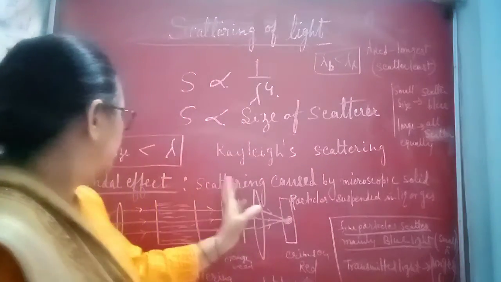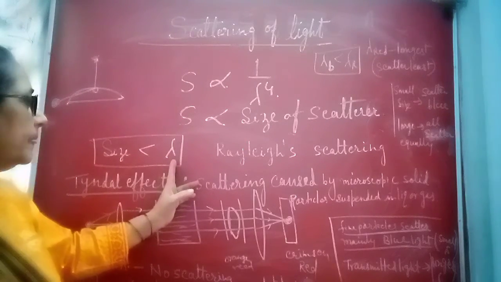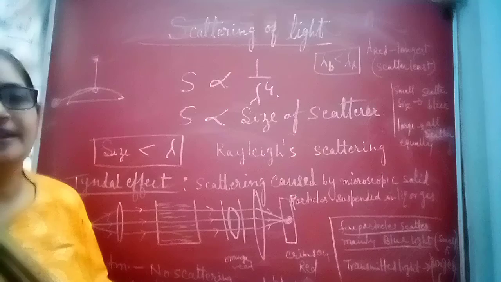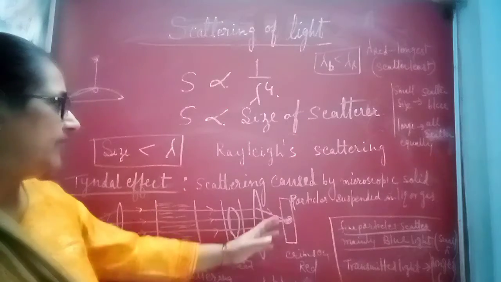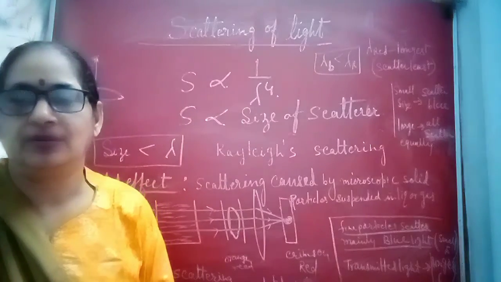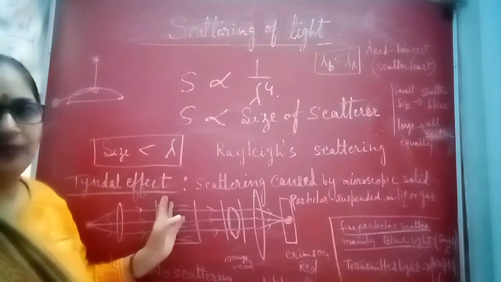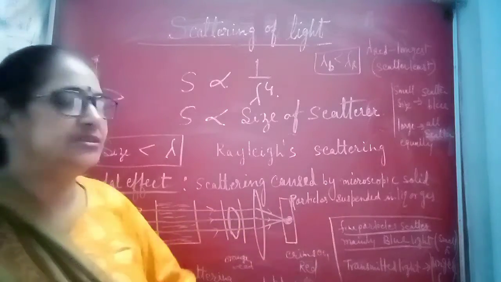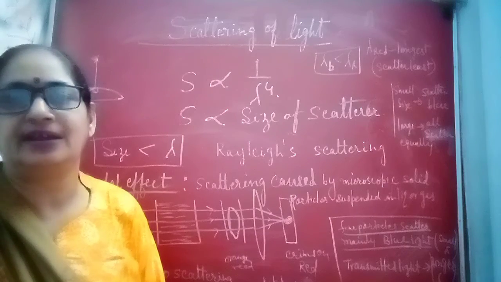Now, if size of the particle is smaller than the wavelength, then this scattering is called Rayleigh scattering. Rayleigh scattering is for liquids and gases where the size of the particles is very microscopic, very small. We can demonstrate one experiment, the Tyndall effect. What is the Tyndall effect? Tyndall effect is a scattering caused by microscopic solid particles suspended in liquid and gas.